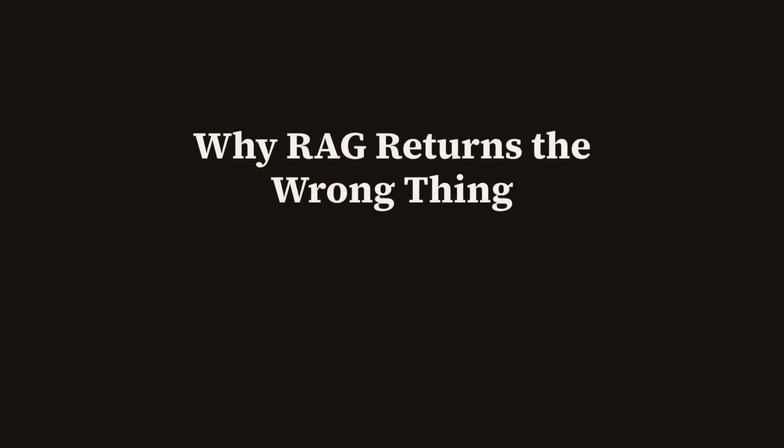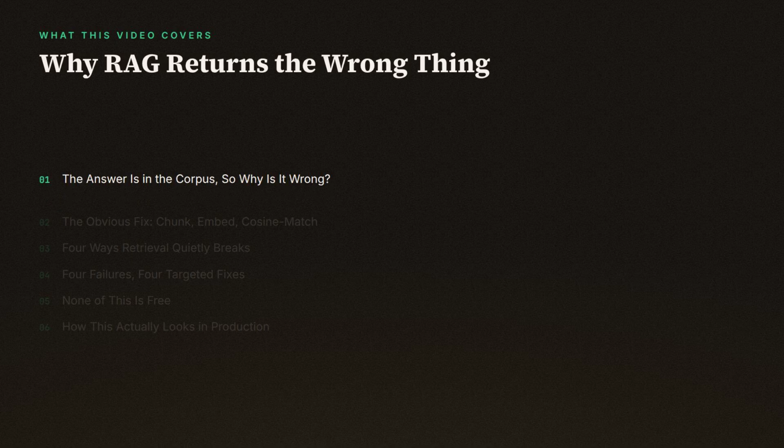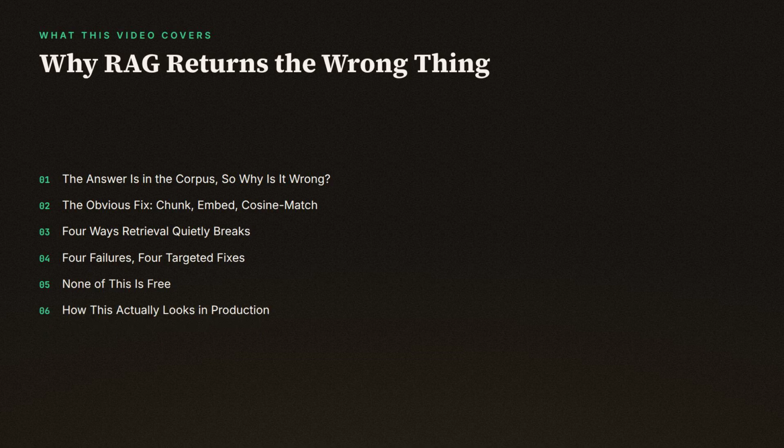You did everything right. The answer is sitting in your corpus, the embedding model is solid, and cosine similarity still hands the model the wrong chunk. That's not bad luck. It's one of 4 distinct, predictable failures inside Retrieval, the kind that never show up in a 10-document demo. Each has a specific cause and a specific fix, and none of them involve blaming the model.